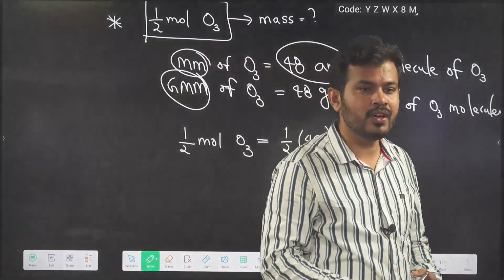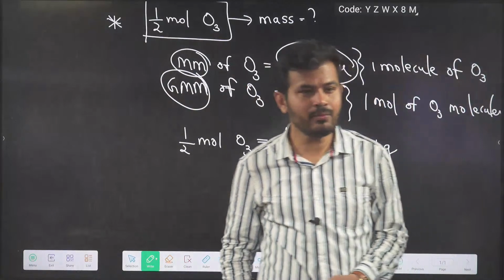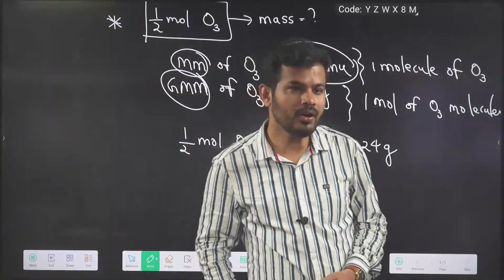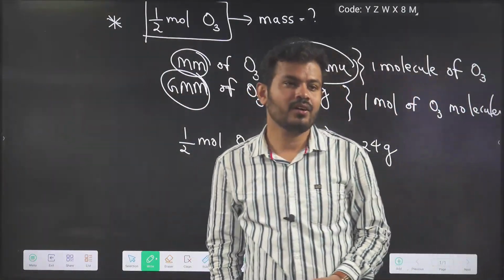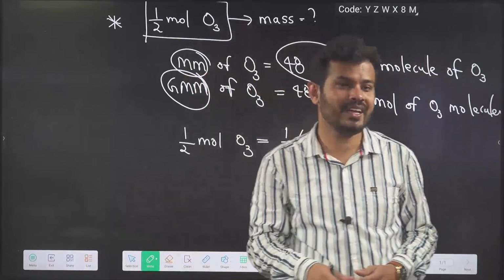What is the difference between 1 mole and Na? 1 mole and Na are both the same. 1 mole is Avogadro number of particles, and the Avogadro number itself is denoted by Na.